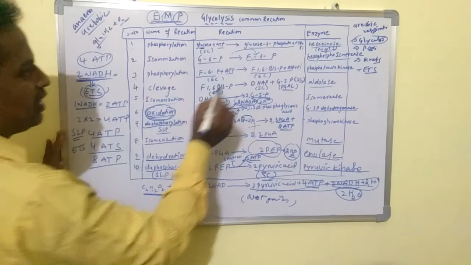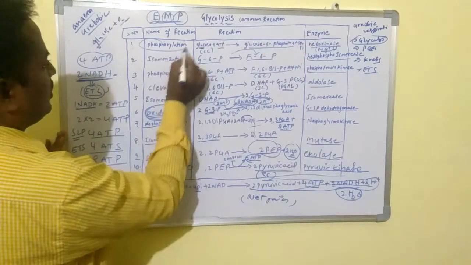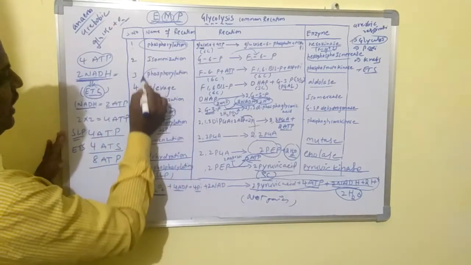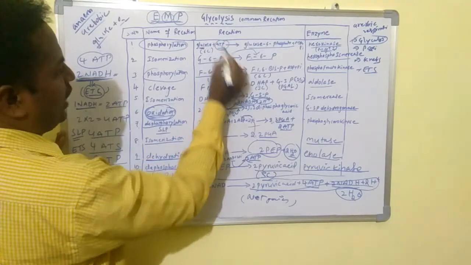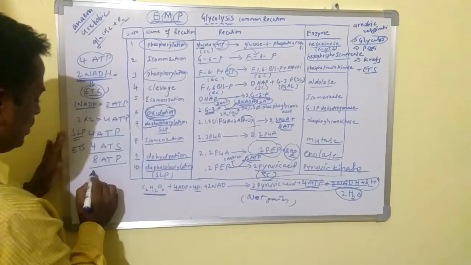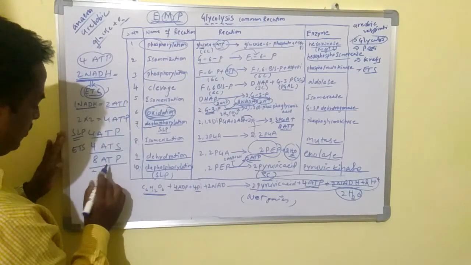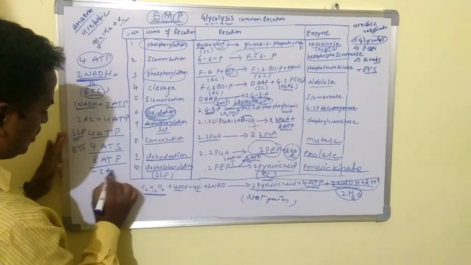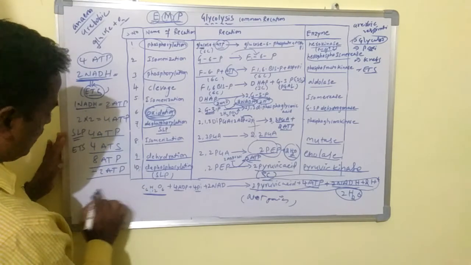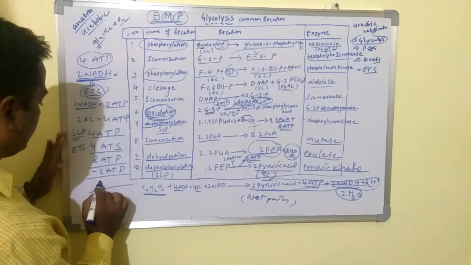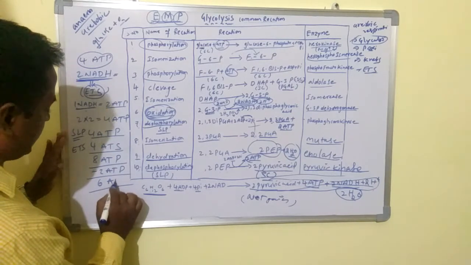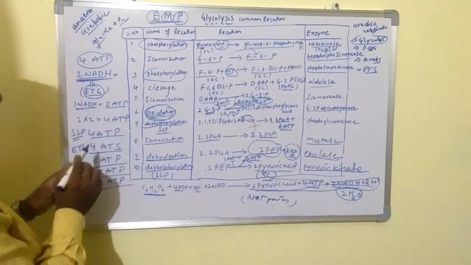But 2 ATPs are consumed in the first reaction and third reaction. So 2 ATPs are utilized in the first and third reaction, so minus 2 ATPs. Totally how many ATPs are formed? Net gain of ATPs? 6 ATPs. So the balance is very important, students.